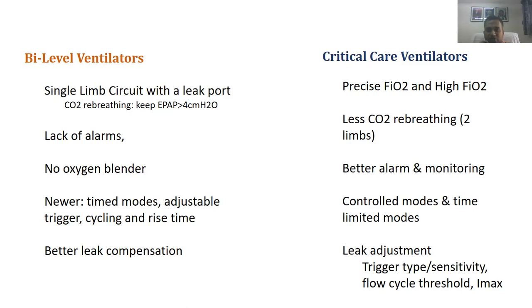But here, a precise oxygen is going to go because there are two circuits in this critical care ventilators instead of a single limb circuit, that is a dual limb circuit. There's less CO2 rebreathing because of the two limbs. It has better alarms and monitoring and better modes for assessing the patient.